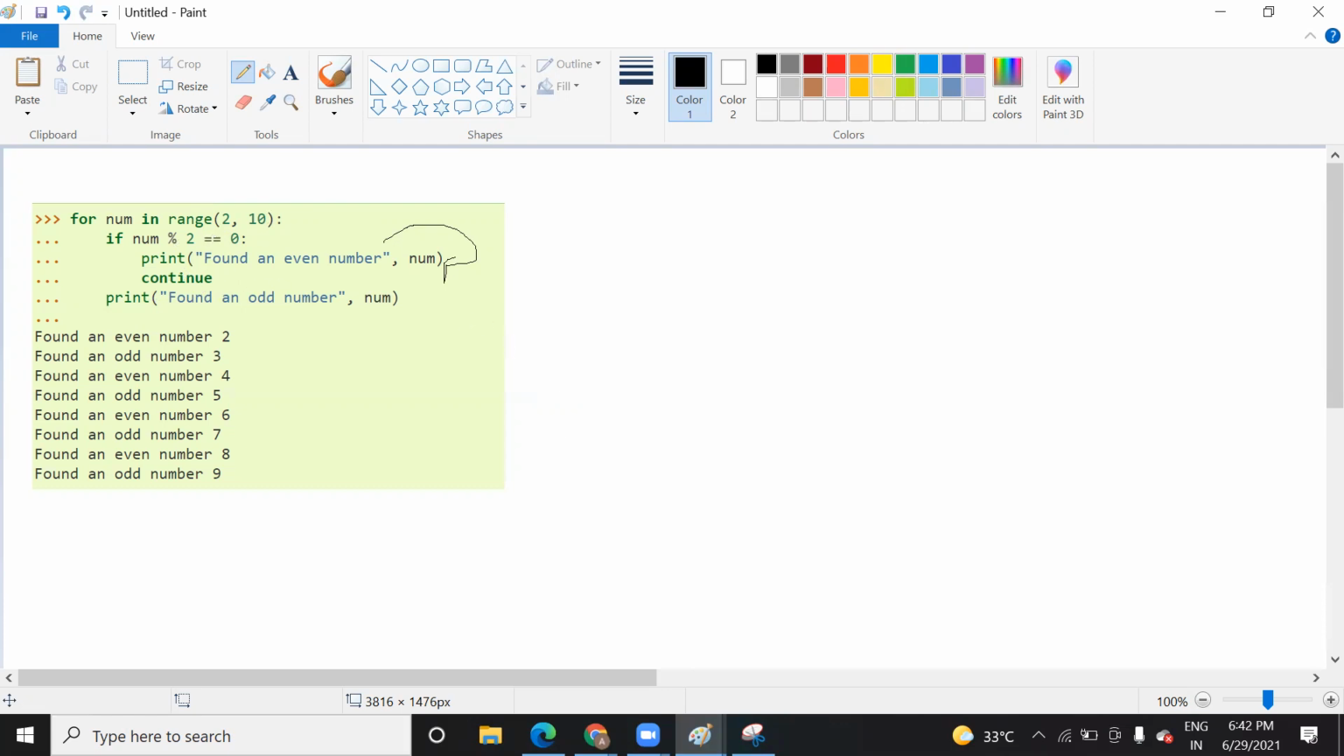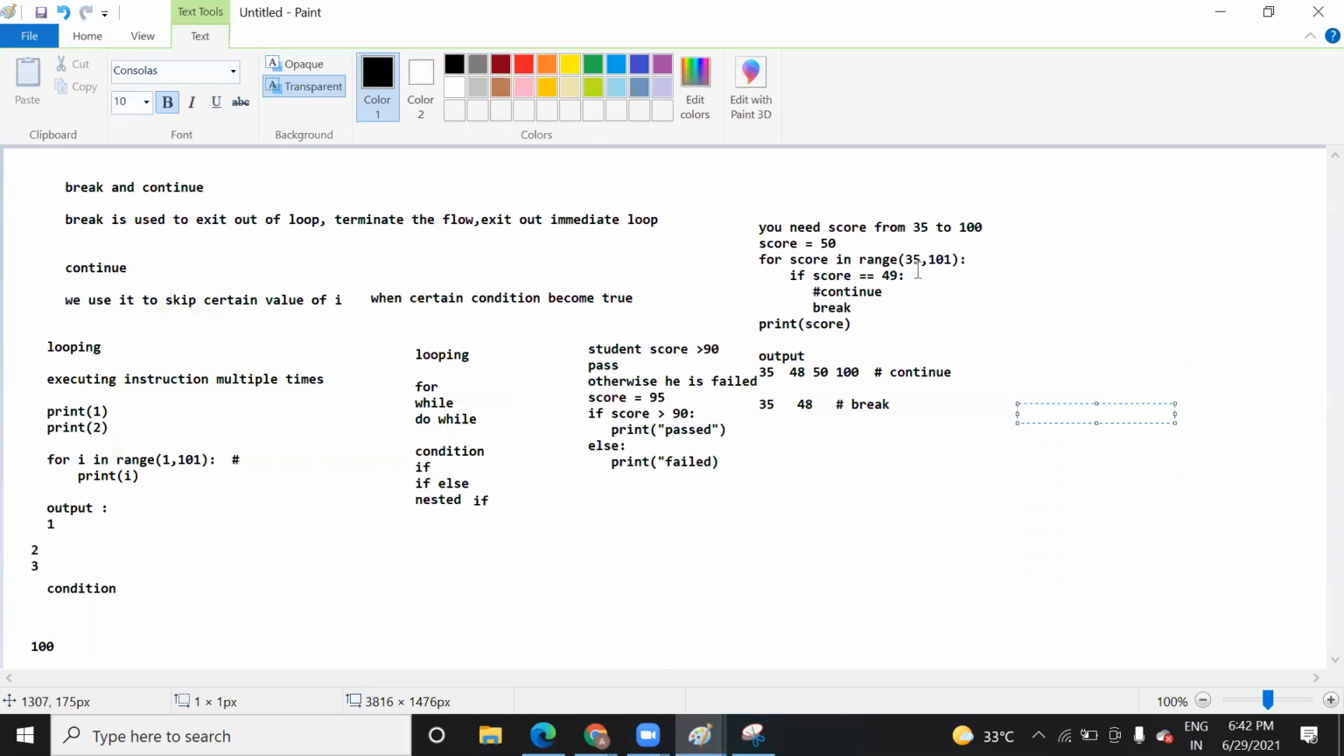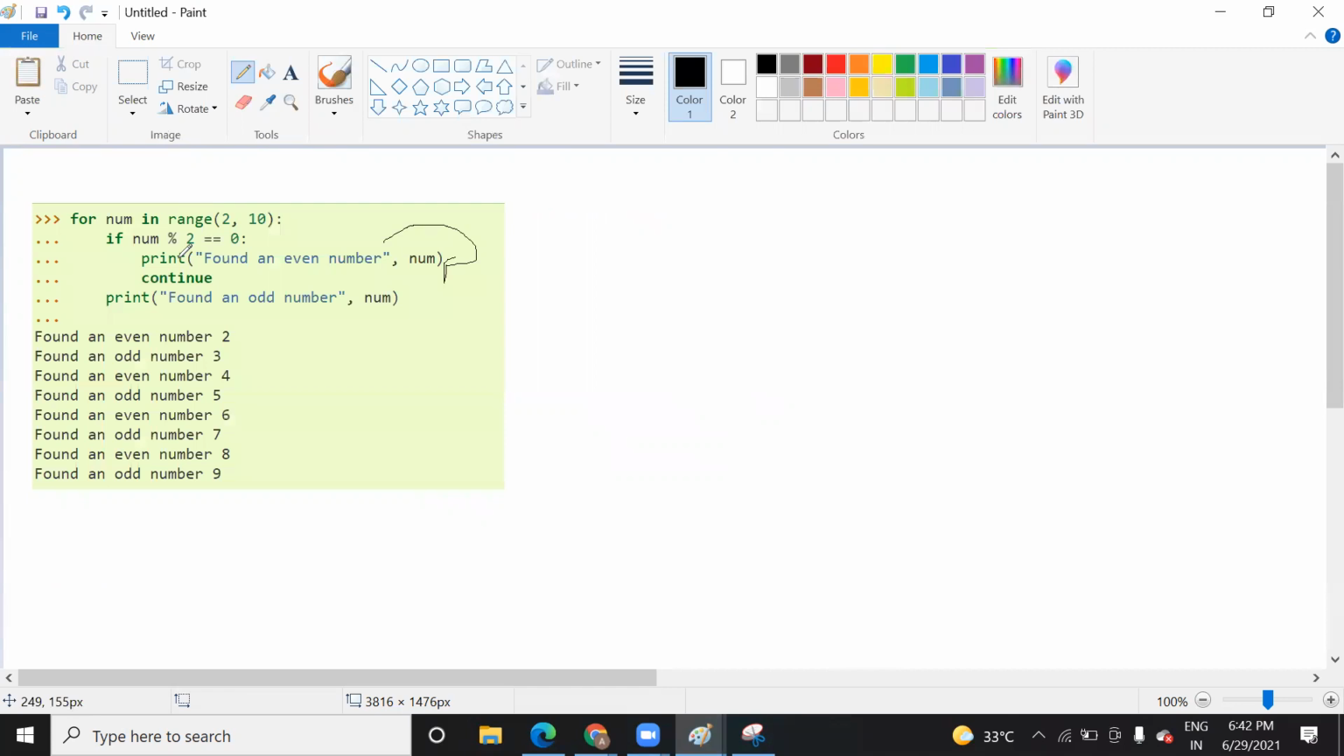I told you, right? Continue works in what situation? If the particular condition is satisfied, then you will run this continue. Here, as you can see, when this core value was becoming 49, then this continue keyword was skipping that particular value. Similar thing will happen here, but the condition is not satisfied for 3. When you mod 3 by 2, you will get 1. This condition is not satisfied.